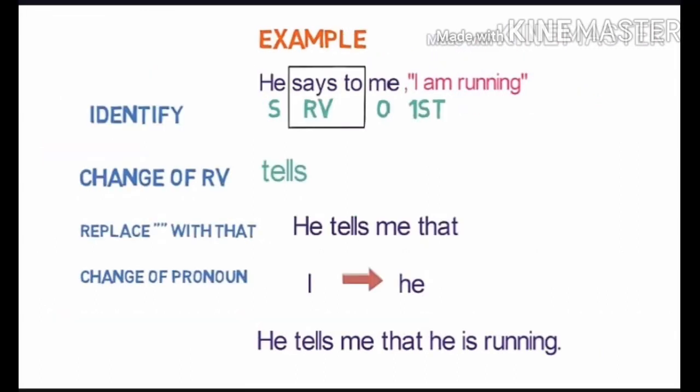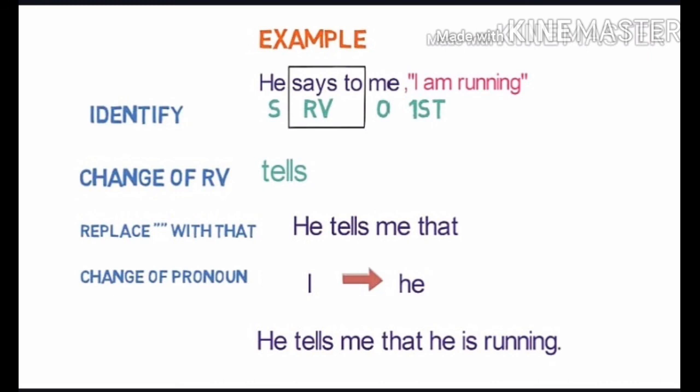Let's look into one more example so we can make it more clear. He says to me, "I am running." The first step here is identification. Here "he" is the subject, "me" is the object, and "says to" is the reporting verb. "I" is the first person. As "says" is in present tense, we will not look into the tense of the statement. The second step is the change of reporting verb. So as I told you, "says to" will be converted into "tells" here.